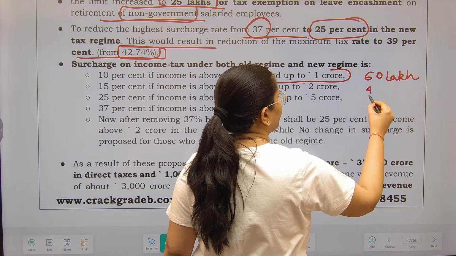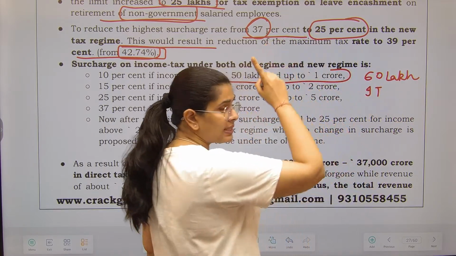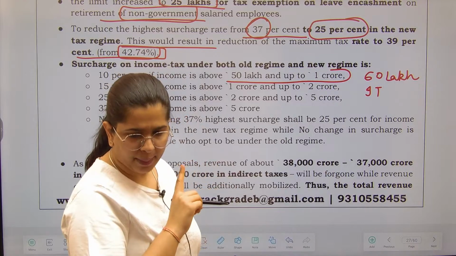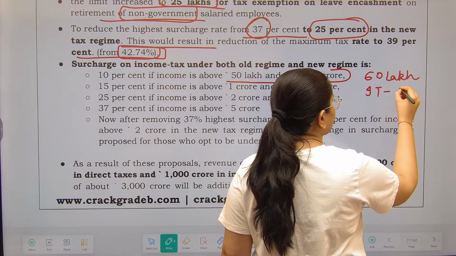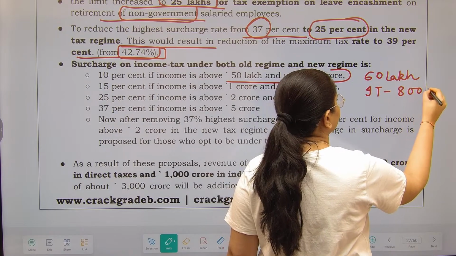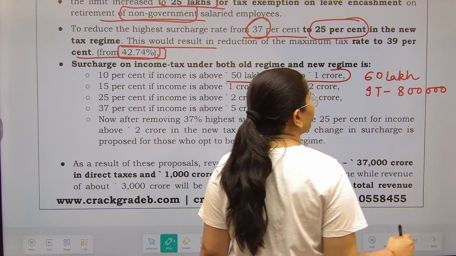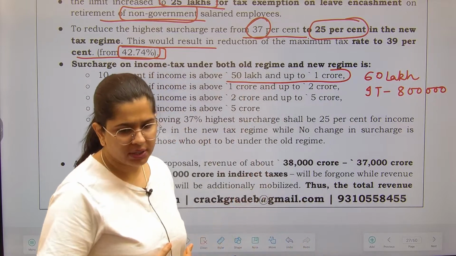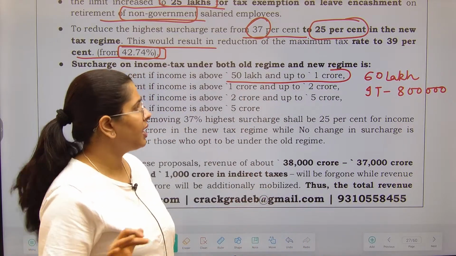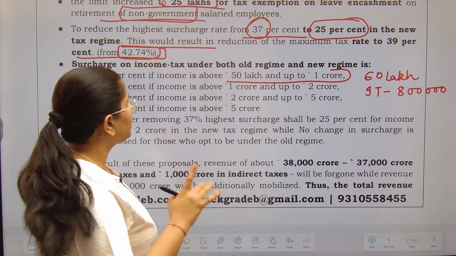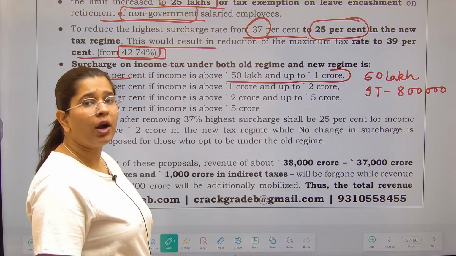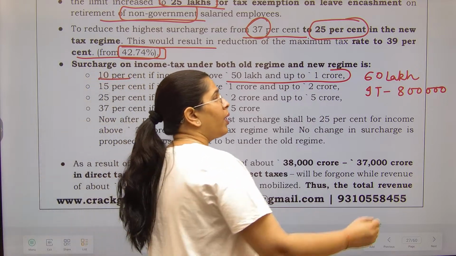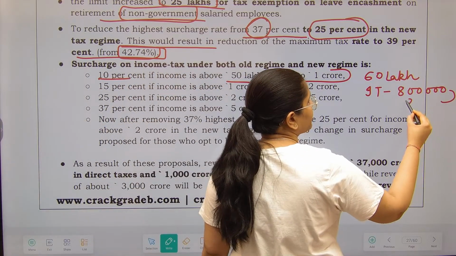So suppose there is a person who is earning 60 lakh rupees. He calculated income tax as per the slab rate which we have seen above, and his income tax is coming at around 8 lakhs. This is an assumed figure, you can calculate for yourself as well. This is your income tax. Now surcharge will be applicable, 10%, so 10% of 8 lakhs.